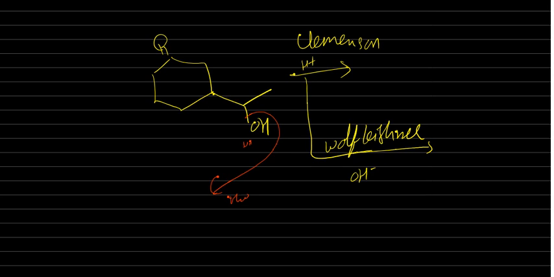That's why Clemmensen is not preferred now. So we have to do this Wolff-Kishner reduction. Then what will happen? This becomes CH2, and this is as it is. So I am writing the final equation, the final product. Then this OH will be the same. So this is the main difference between Wolff-Kishner and Clemmensen.